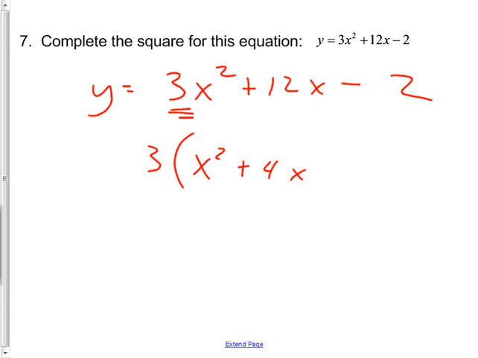I don't want to factor it out of this. I just factored out of the first 2, and then bump the negative 2 way over to the end. Plus a line, minus a line. Then, what's half and square? Half of 4 is 2. 2 squared is 4, and 4.